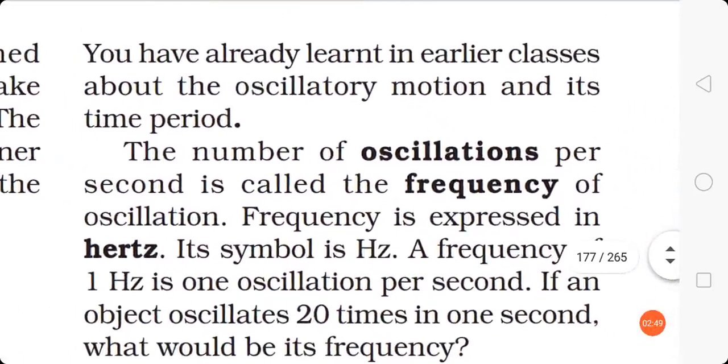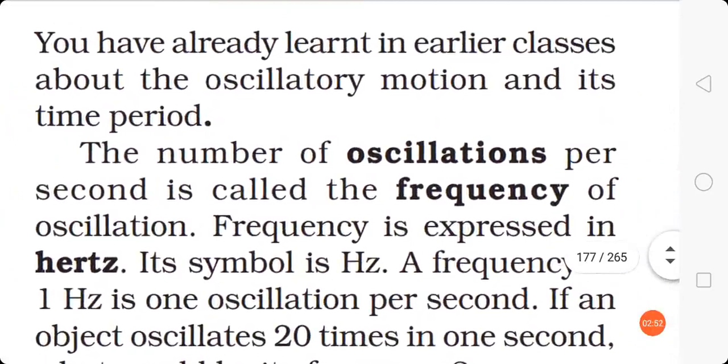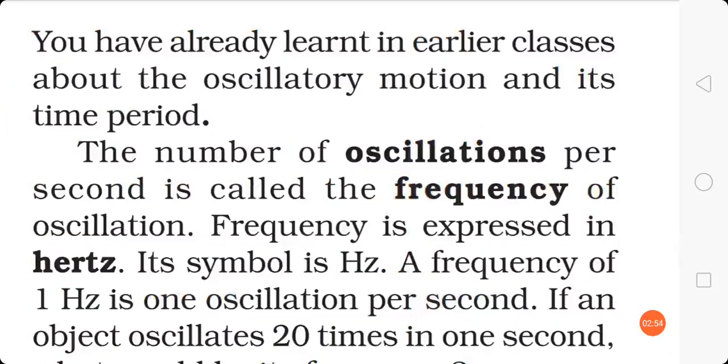You have learnt in earlier classes about oscillatory motion and its time period. Oscillatory motion is a kind of to and fro motion, and time period is the time taken by that particular object to complete one oscillation. The number of oscillations per second is called the frequency of oscillation. Very important term, students. What is frequency? Frequency is the number of oscillations done in 1 second.